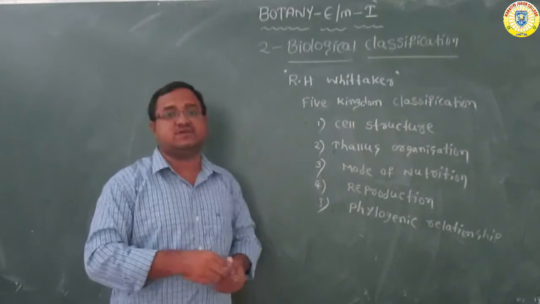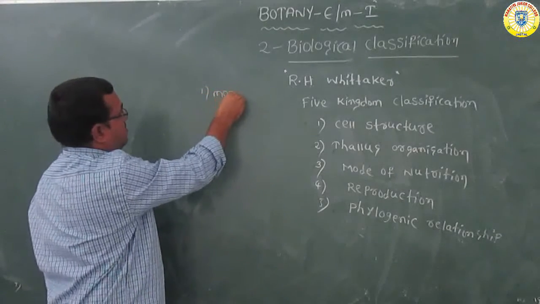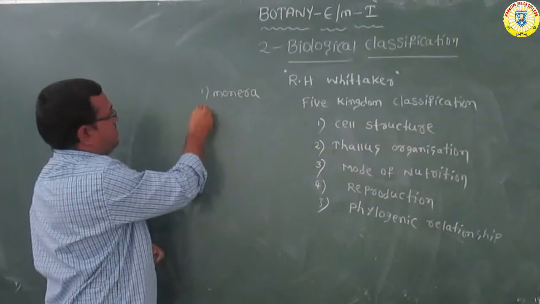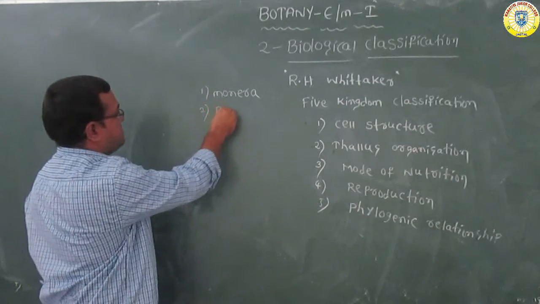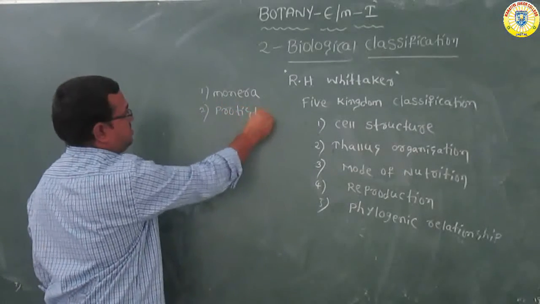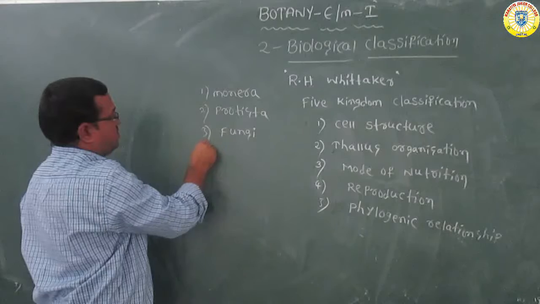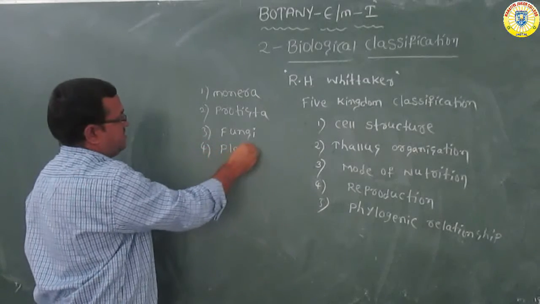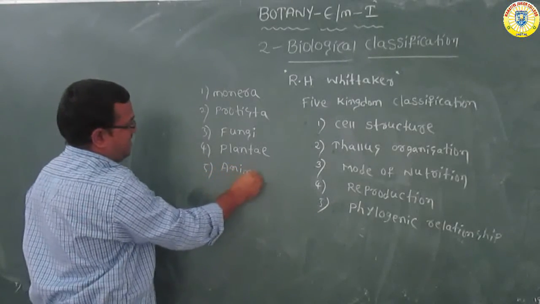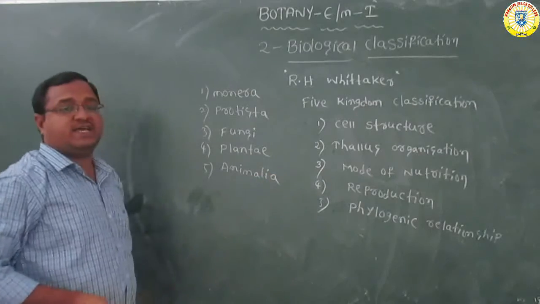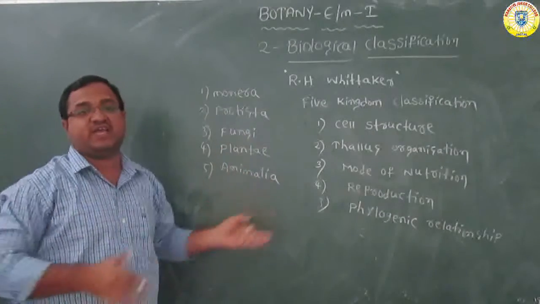What are the 5 kingdoms? The first kingdom is Monera, and the second kingdom is Protista. The third kingdom is Fungi. The fourth one is Plantae, and the last one is Animalia. So these are the 5 kingdoms according to R.H. Whittaker. He classified all living things into these 5 kingdoms.